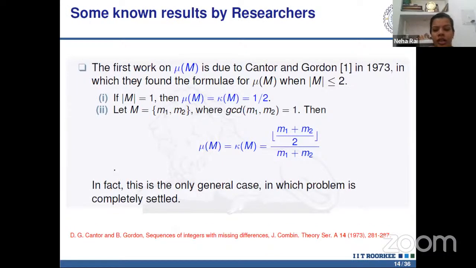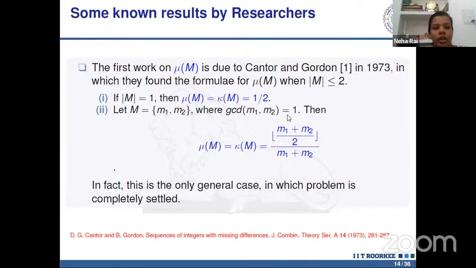Several attempts have been made. In the past 6 decades or so, several attempts have been made to study mu m, but it has been found exactly or estimated only in very few cases. The very first result was given by Cantor and Jordan in 1973, who found the formula for mu m when the cardinality of M is less than or equal to 2.